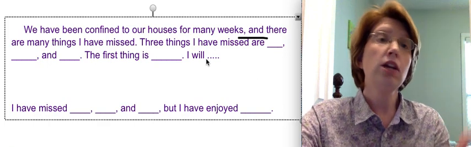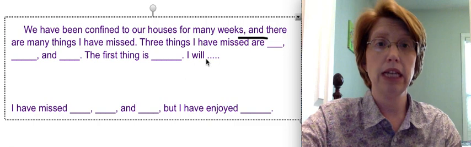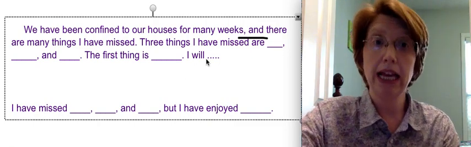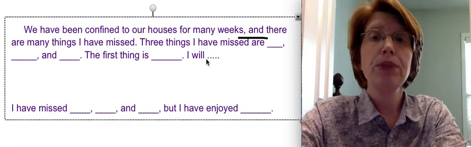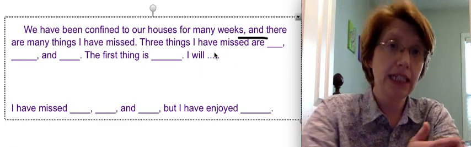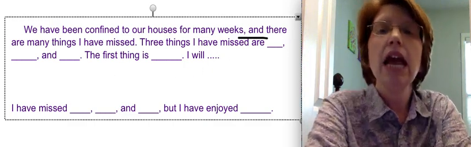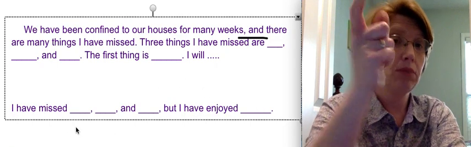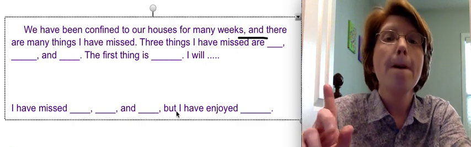Or we usually go out to eat as a family every Friday. And that can be your supporting sentence. Or tell me a little bit either about it or what you would like to have. Make sure you've got two separate sentences for each point. So you're going to have the first thing and then a sentence, the second thing, sentence, the third thing, sentence. And then your conclusion is going to be this. I have missed blank, blank, and blank, your three things again because we want to restate it.